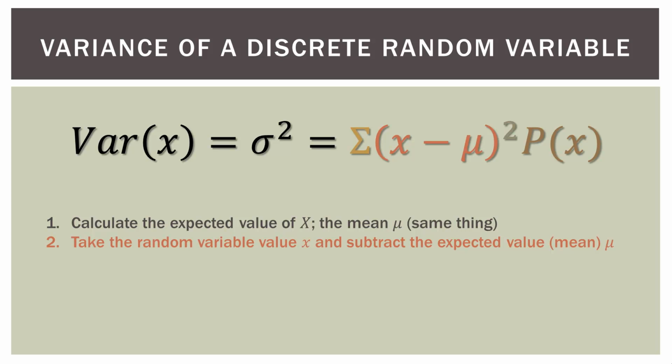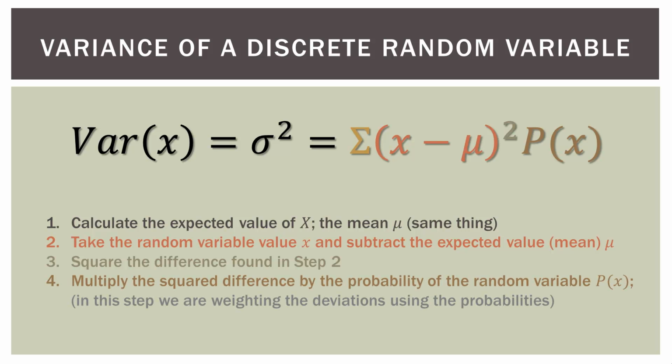Now the second step, we take the random variable value, x, so whatever our outcome is, and then we subtract the expected value, or the mean. So I've color-coded it so you can see exactly how the steps correspond to the expression above. Now once we take the difference, we square the difference. Just that simple. So we square the difference there in the orange, in the parentheses. Now once we square the difference, we multiply it by the probability of the random variable, which is the p of x. And again, that's color-coded so you can see where it corresponds to our step.